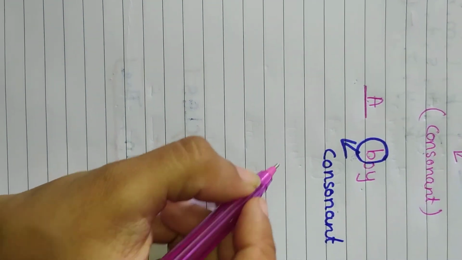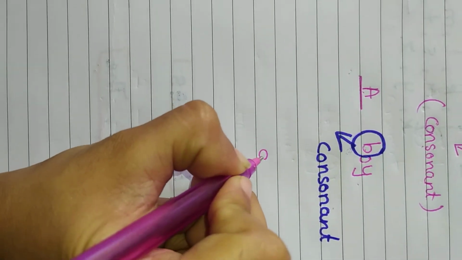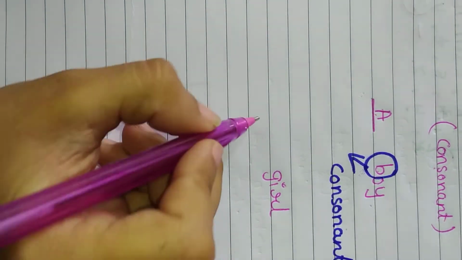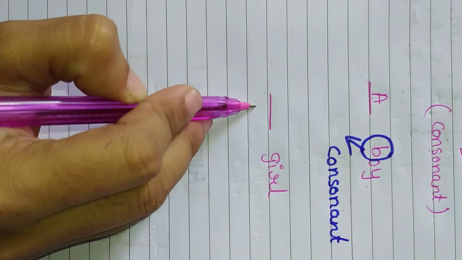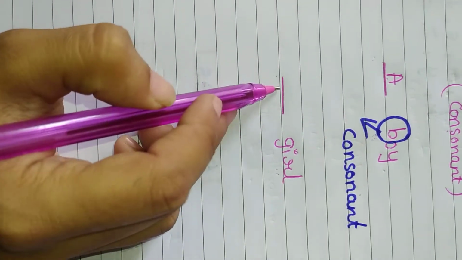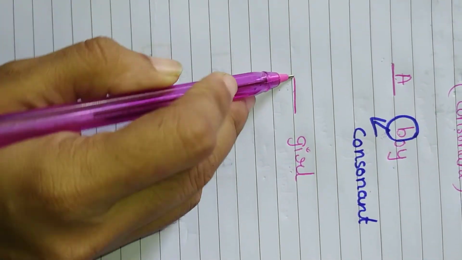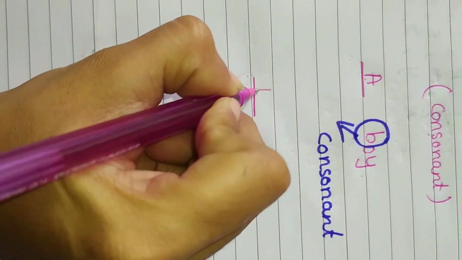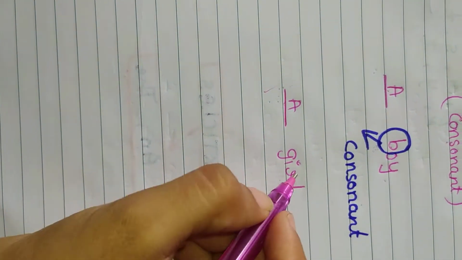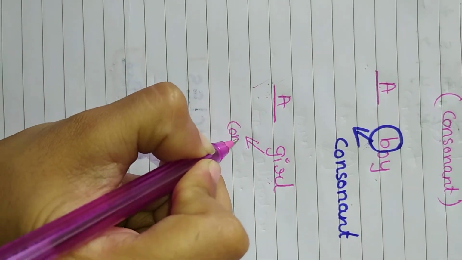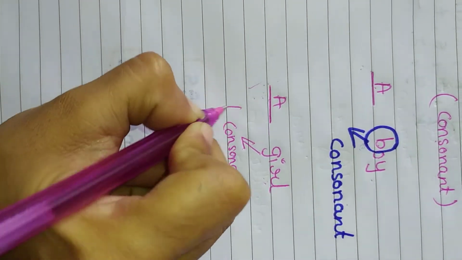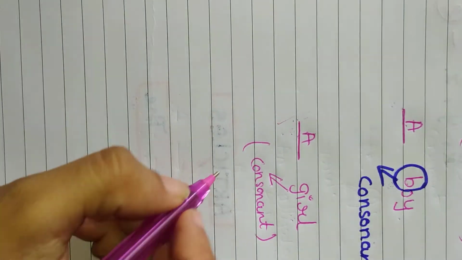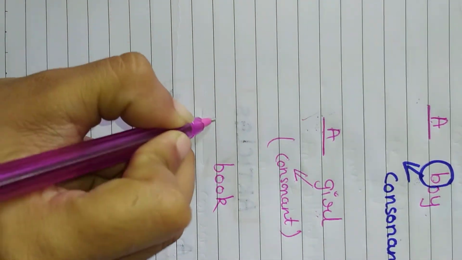Now I will write words. You are going to tell me the answer. G-I-R-L, girl. Now tell me, what are we going to write before the noun? A or an? Before means in front. So what will we write before it? A. Very good. Why are we going to write a? Because G is a consonant. Very good. You are becoming very smart. Book. B-O-O-K, book. What are we going to write before this word? A or an?